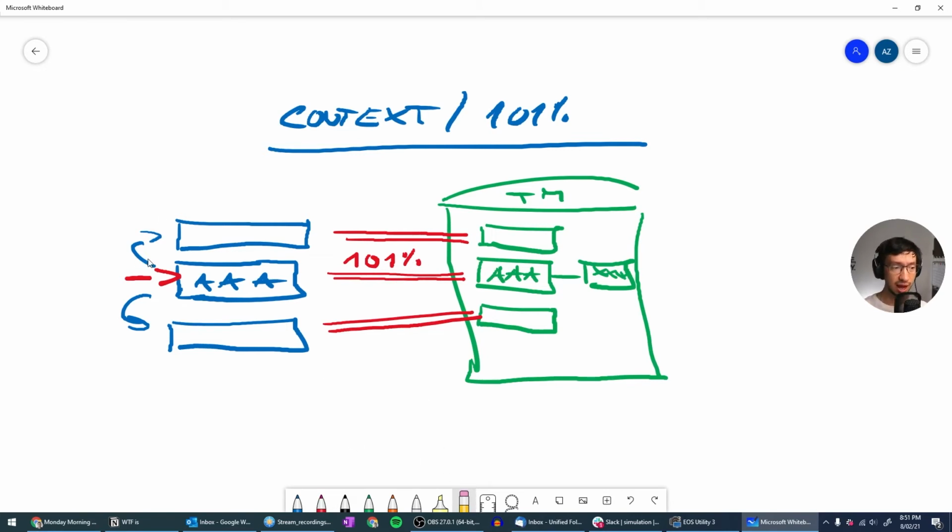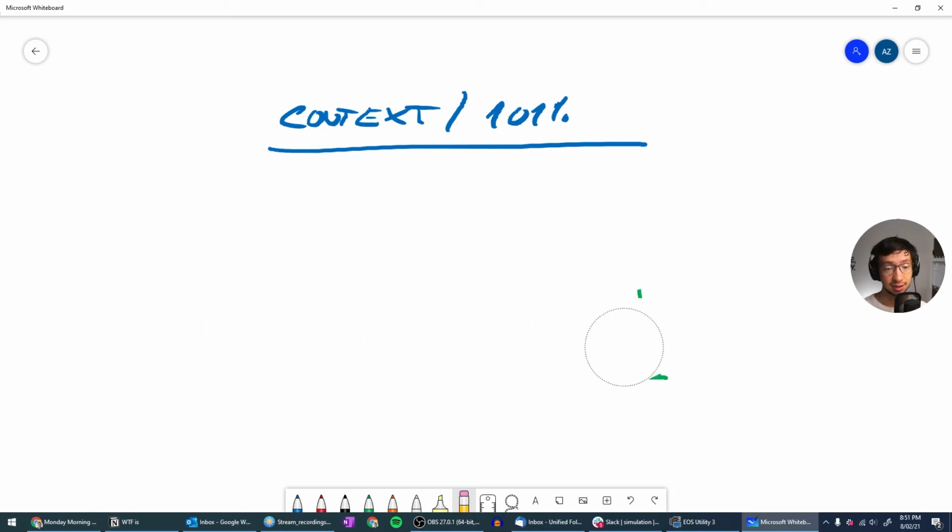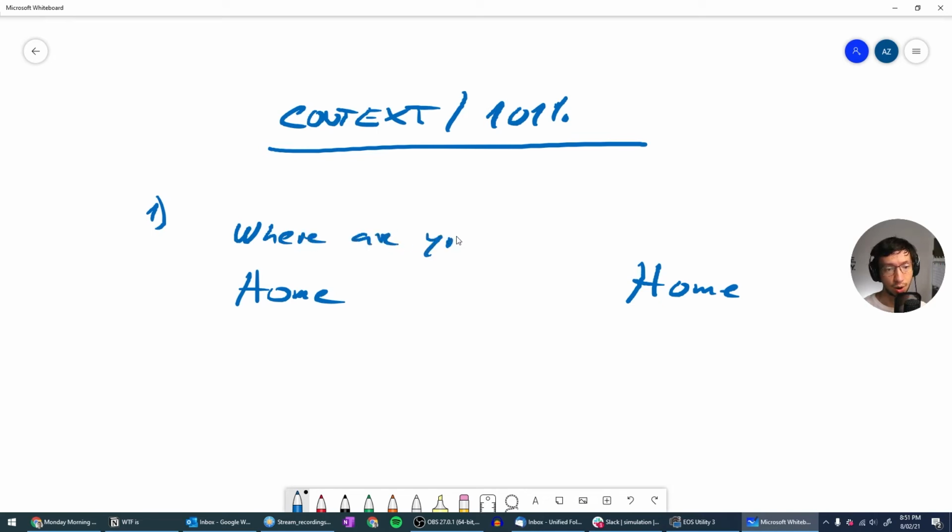Now, what actually is context and how can context affect the meaning of the word or the sentence, especially when we have something short like, let's say, simply "Home"? In the first example, let's say this is preceded by "Where are you?" "Home. Go to bed."